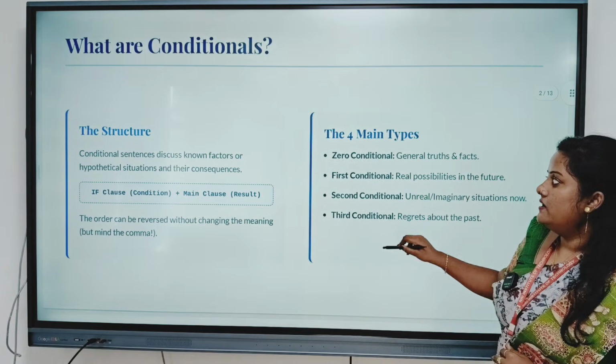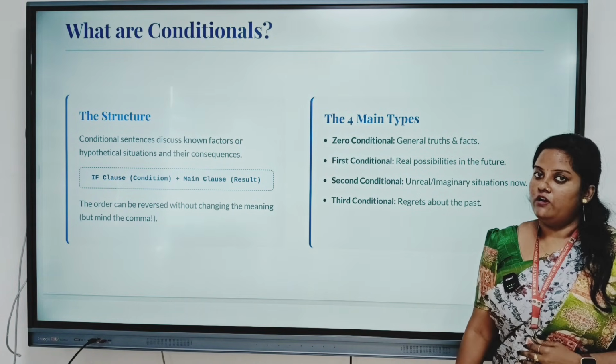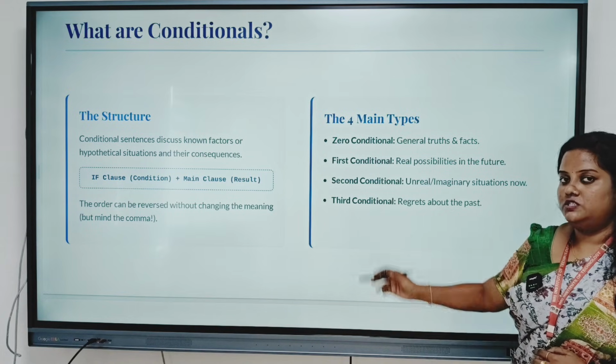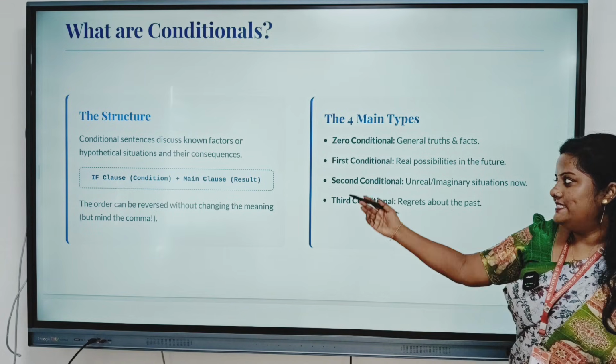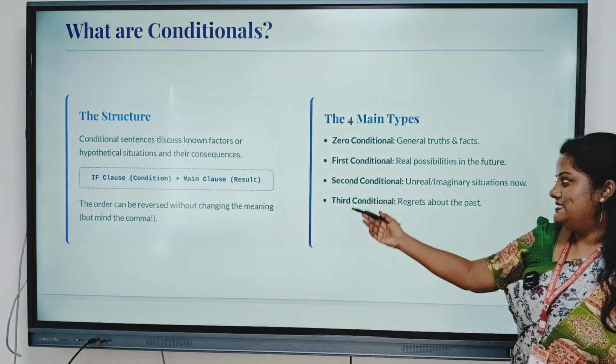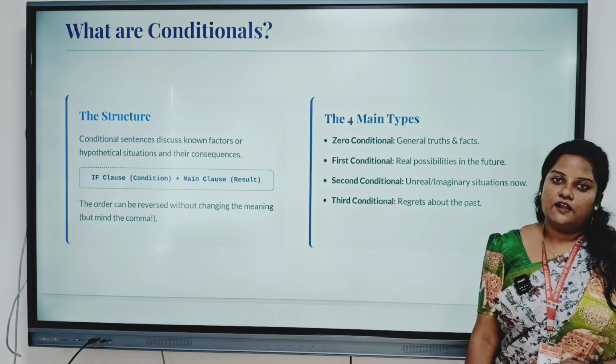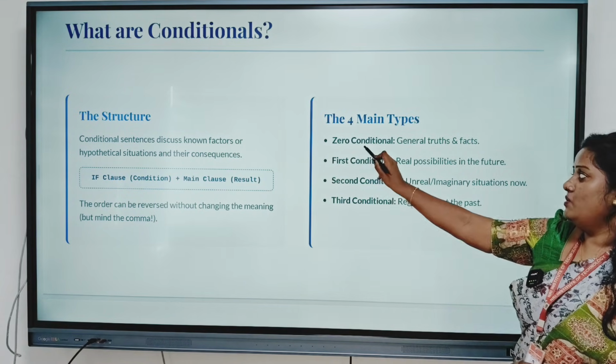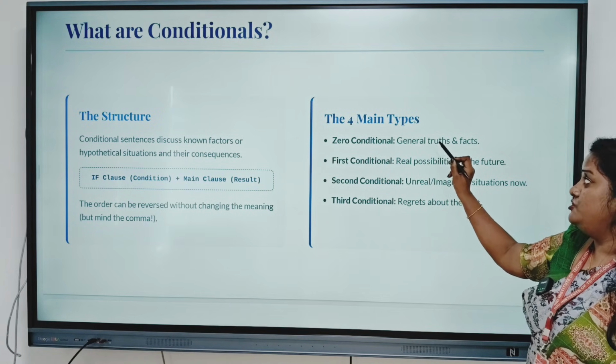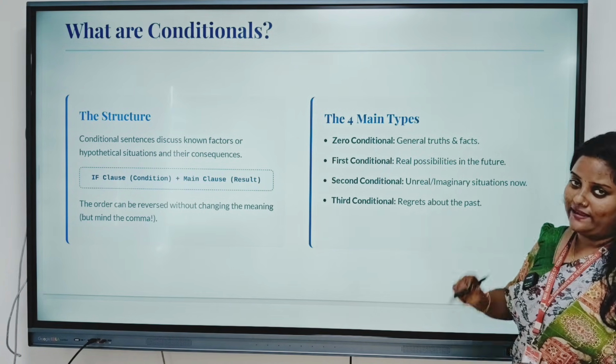Here are the four main types of if conditionals. The first one is the zero conditional, the second is the first conditional, next the second conditional, and the last is the third conditional. Zero conditional is about general truths and facts.